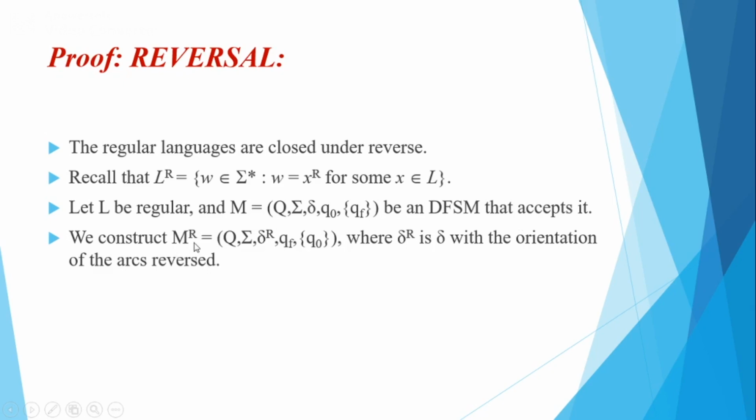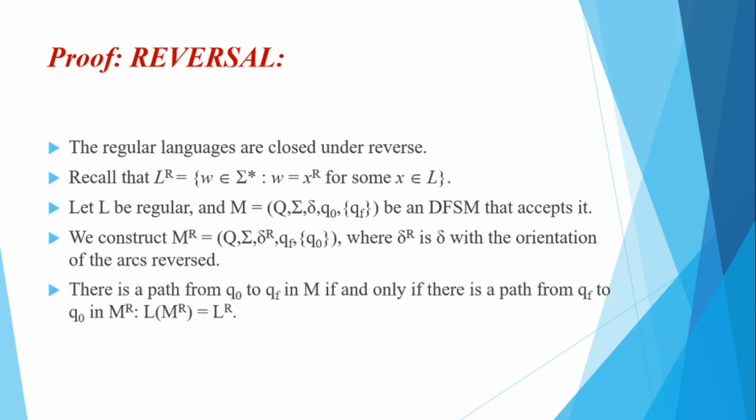Now construct M reverse, which is equal to (Q, sigma, delta reverse, QF, q0). You can see that QF and q0 are swapped, where delta reverse is delta with the orientation of the arcs reversed. There is a path from q0 to QF in M if and only if there is a path from QF to q0 in M reverse, such that L of M reverse equals L reverse.